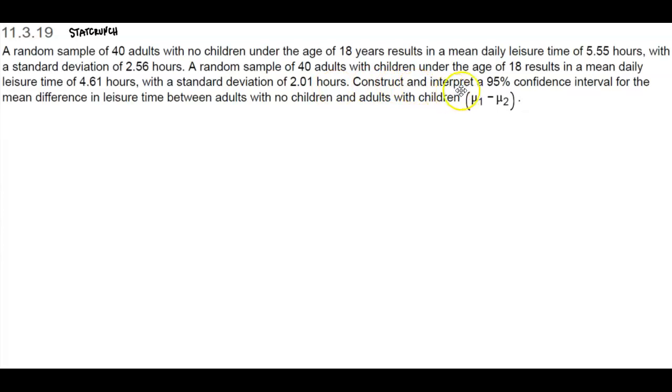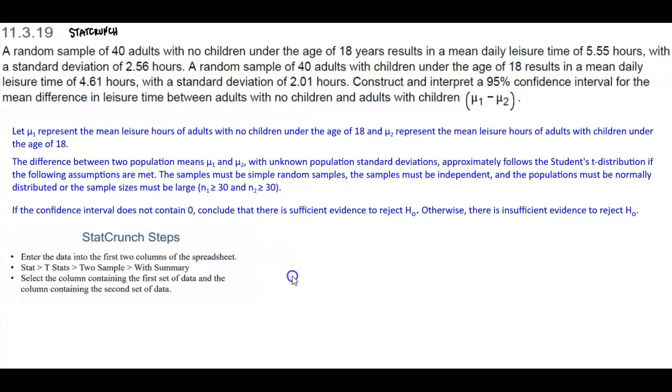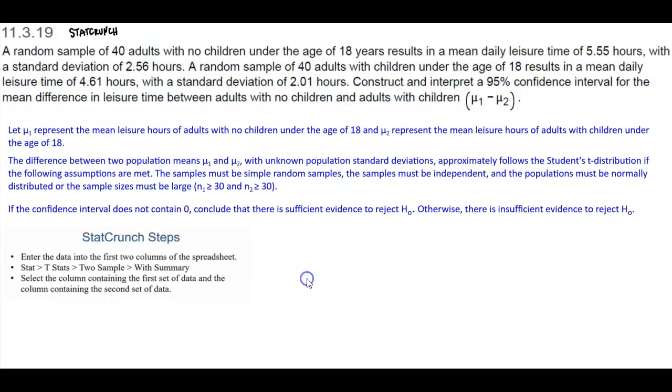We're going to construct and interpret a 95% confidence interval for the mean difference in leisure time between adults with no children and adults with children, meaning population 1 mean minus population 2 mean. Okay, so first things first, we need to determine what population mean 1 represents. So we're going to go ahead and identify that.